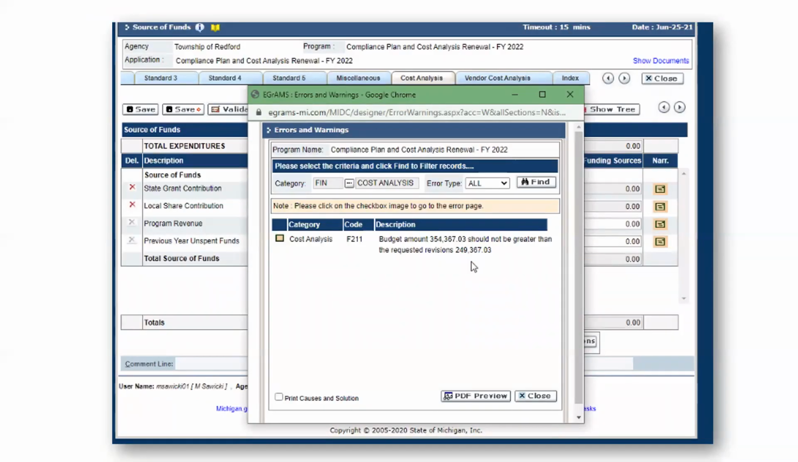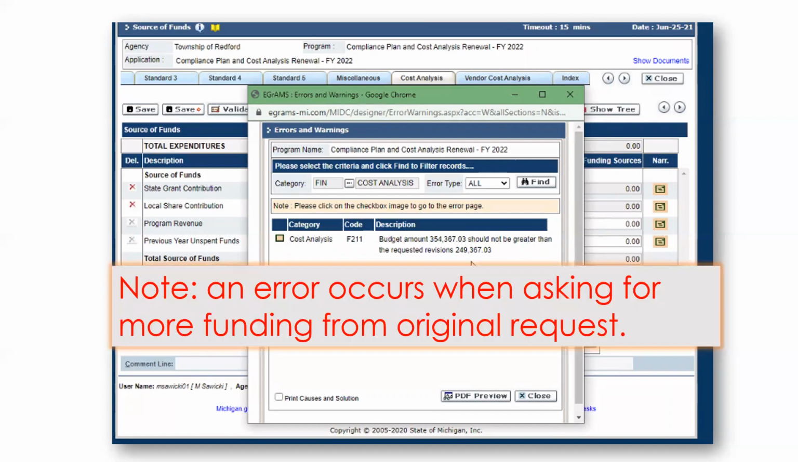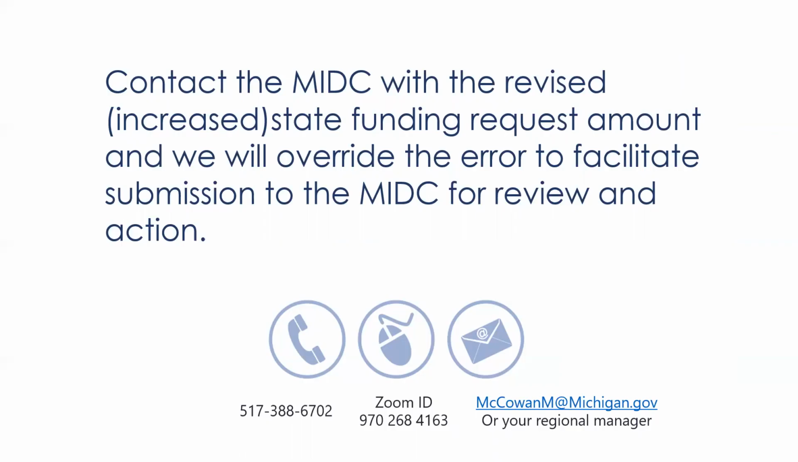When you're done with all of your revisions, you will need to validate each section. We've noticed a feature in EGrAMS that when a funding unit is seeking additional funds or more funding than the original request, there will be a specific error that's displayed here. It says budget amount should not be greater than the requested revisions. This error can be remedied fairly quickly and easily, but you have to contact me for that purpose. All I need is the revised state funding or requested funding amount, and I'll make that change in the system, allowing you to submit the revised FY22 plan and cost analysis.